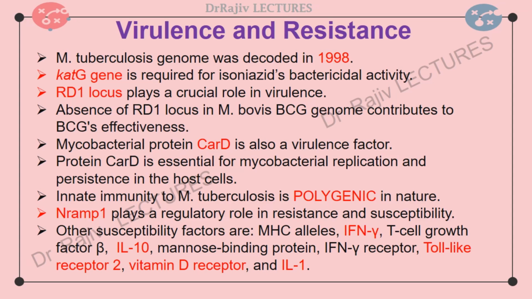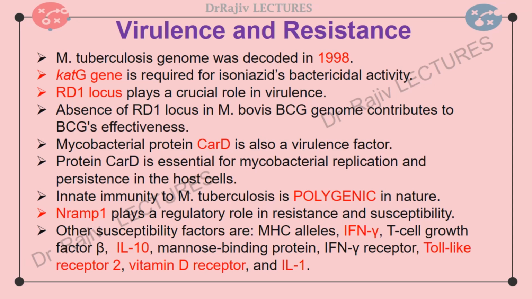The innate resistance to infection with Mycobacterium tuberculosis is polygenic in nature because there are differing amounts of susceptibility to tuberculosis in different populations. Natural resistance associated macrophage protein 1, or NRAMP1, which is located on the short arm of chromosome 2, plays a regulatory role in resistance and susceptibility to mycobacteria.